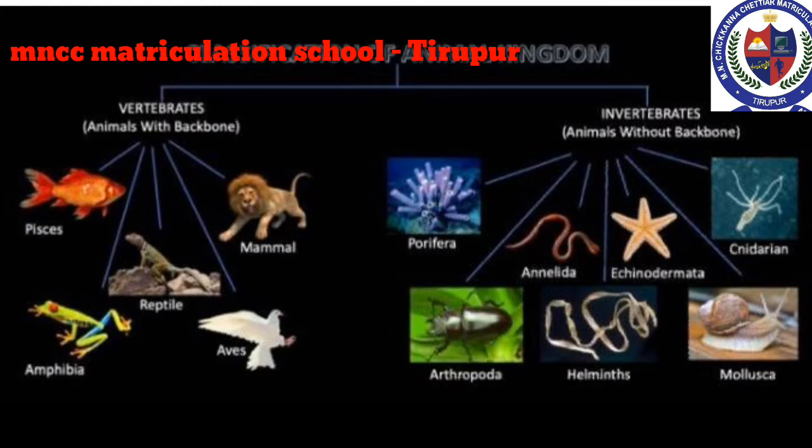First one, invertebrata. Second one, chordata, comprising prochordata and vertebrata. Animals which do not possess notochord are called invertebrates or non-chordates.